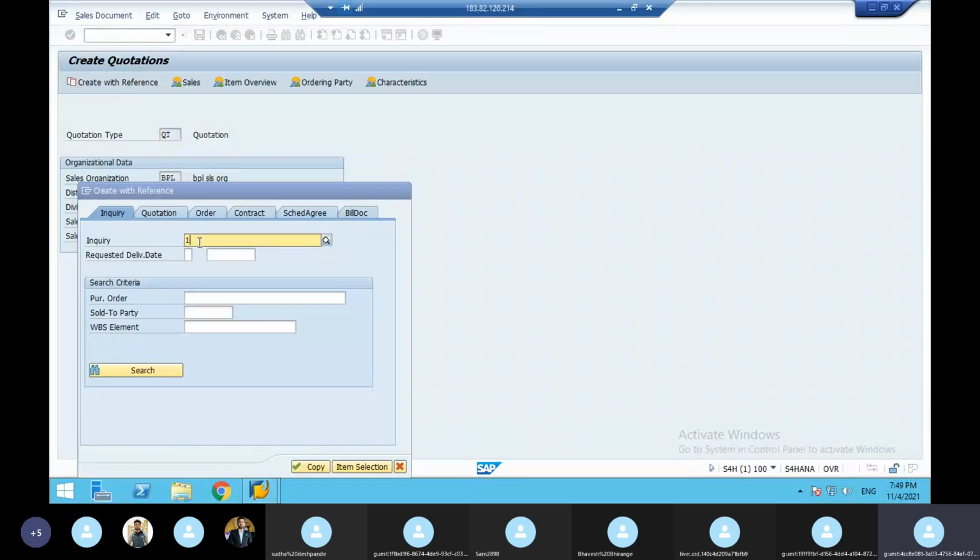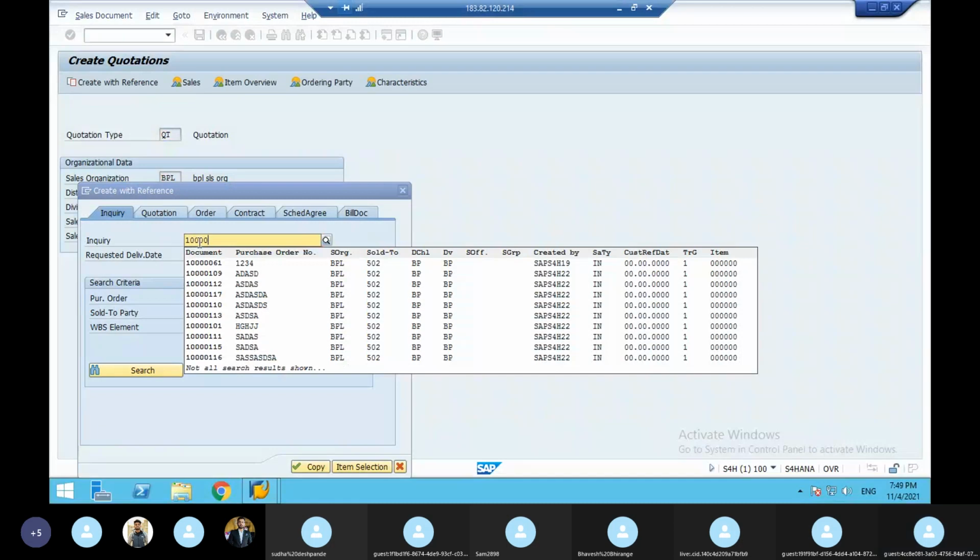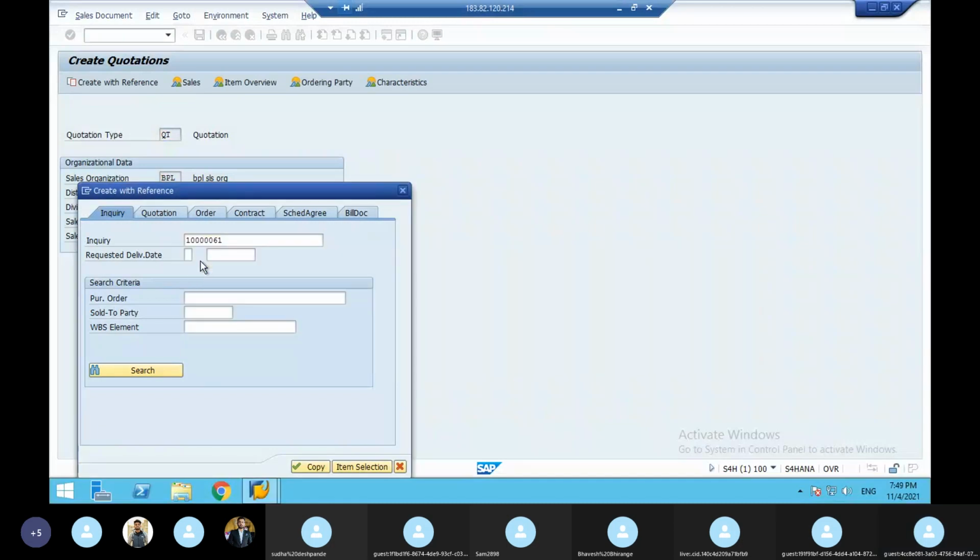The one I have just done. Here you have to give the inquiry number. With regard to the inquiry, they are giving the quotation, so just copy. That inquiry we are going to copy.